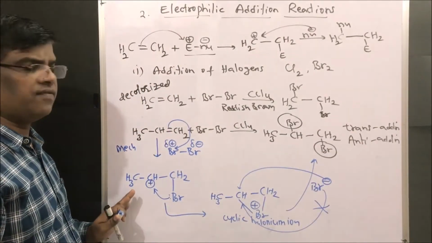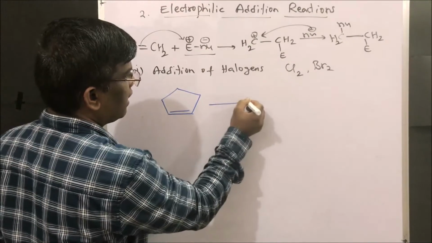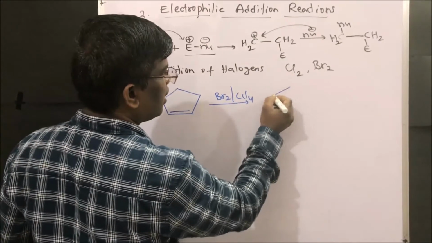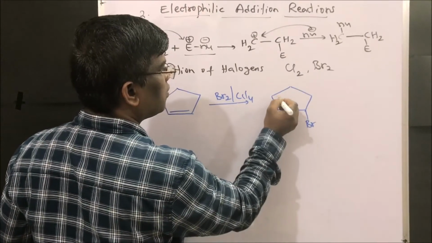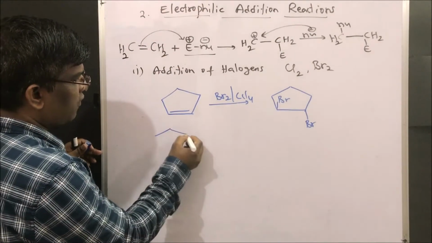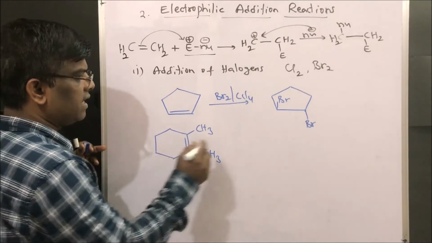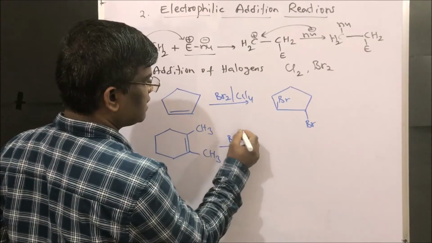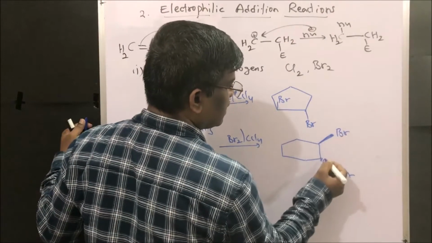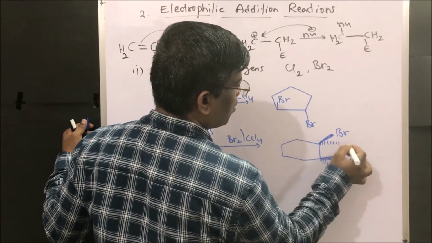Right friends? So this is a very, very important concept. Next, if I take cyclopentene and do bromination, bromine in CCl4, it is going to give bromine and bromine, trans to each other, right? So another example, if I take 1,2-dimethyl cis cyclohexene, bromination, bromine in CCl4, what am I going to get? Let us see, right? Bromine trans addition. Here I will have methyl, here I will have methyl.